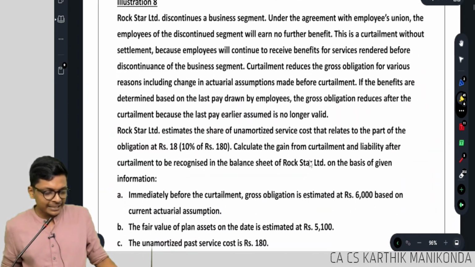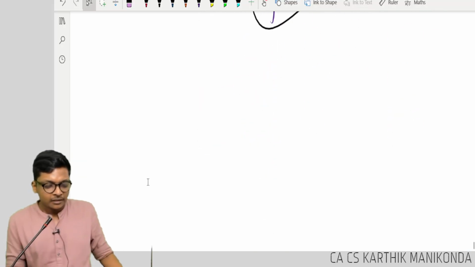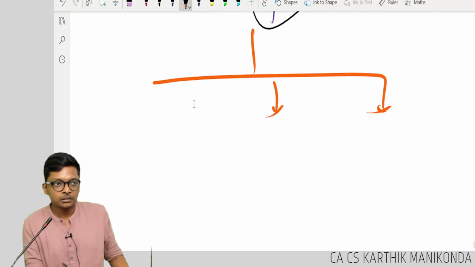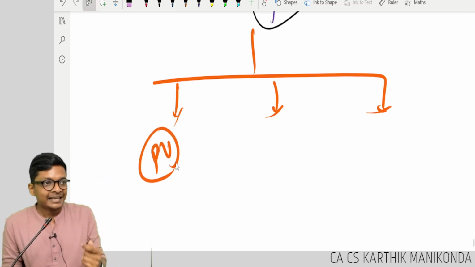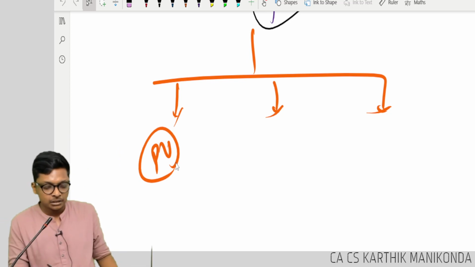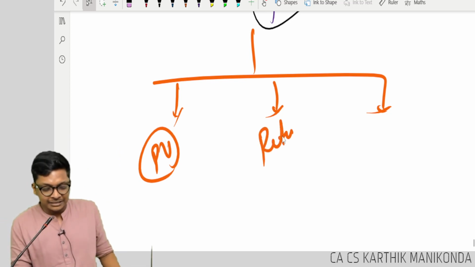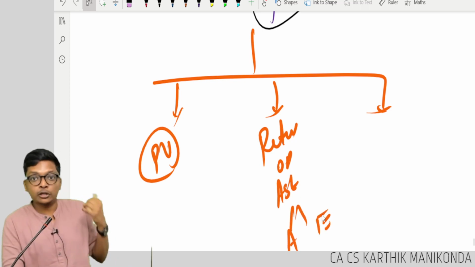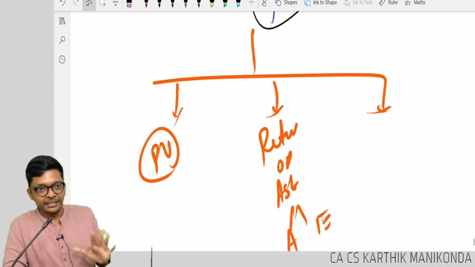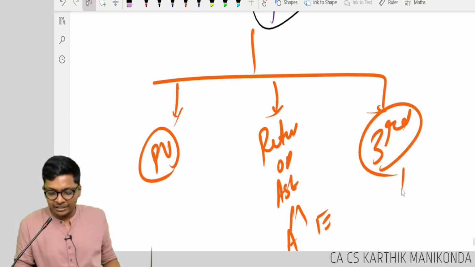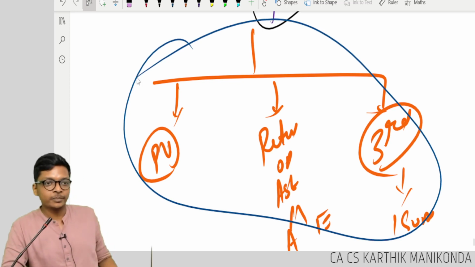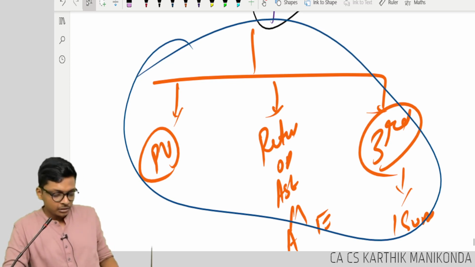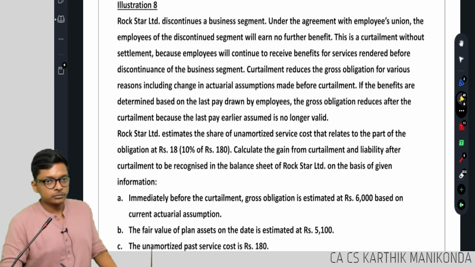Question number 8. If you see so far, we have 3 types of questions, correct? One, we found that present value reverse working, current service cost and interest, 5,000, 6 lakhs, 8 lakhs. Then we saw this return on asset, actual or expected. We saw 2-3 sums, that compounding, that part. Now the third type of sum, in this only one sum is there. One of these 3 should be there in the question paper. Clear, guys? Last one, follow.